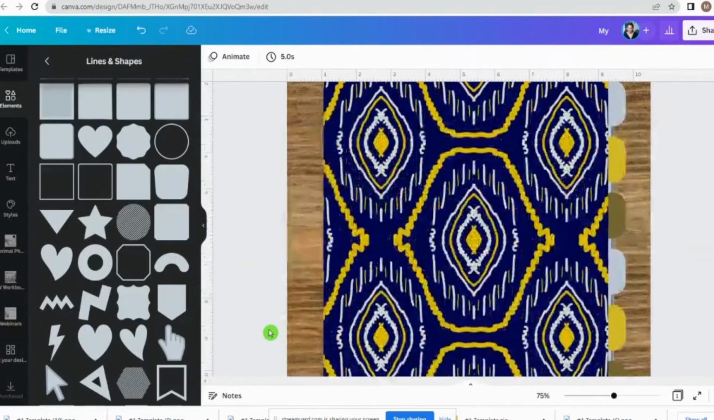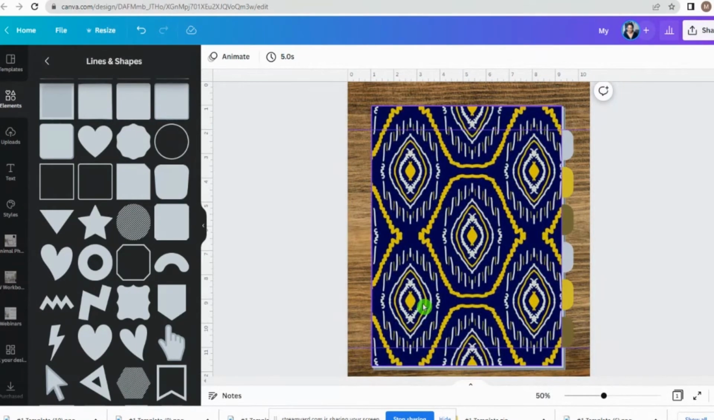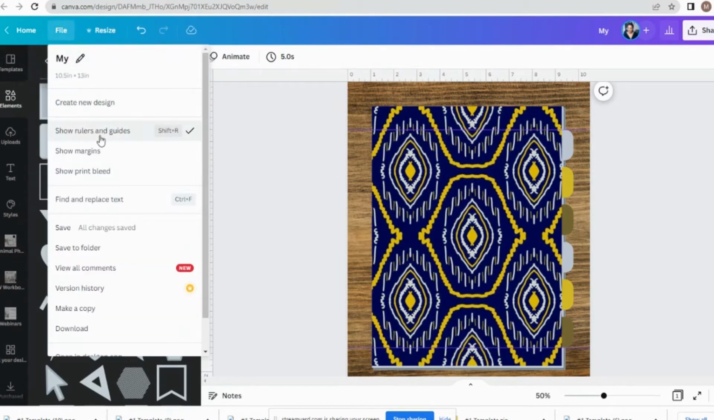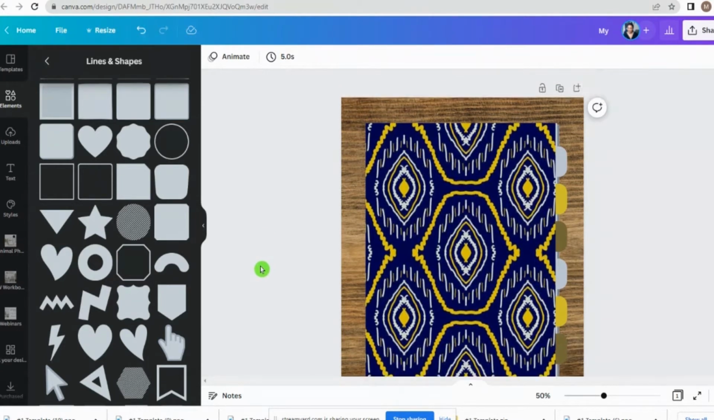Okay, so now we have our tab. So let me just make this a little smaller. I'm going to bring it down to 50% so we can see it in the entire screen. I'm going to click back on File, and click Show Rulers and Guides so it can take that off. So now here we have the start of our digital journal.